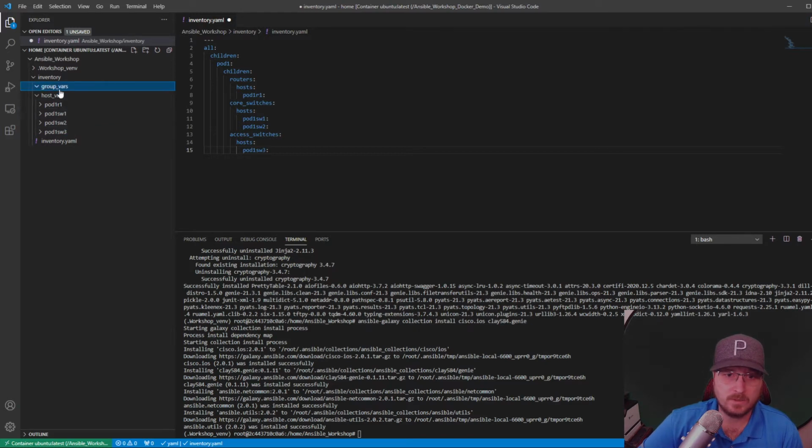While we've got the group_vars here, we're going to create a file there as well, and this is where we're going to store the username and password that we're going to use to log into our devices in the pod. The reason why we're going to do this is if you've got, let's say, a single login that's going to work for all devices, you can actually create a separate file with Ansible, and then you can use what's called Ansible Vault to encrypt that file so that your secrets stay secure. And if you break it out into a separate file, then you can call that as a variable while it's encrypted. Nobody can see it.